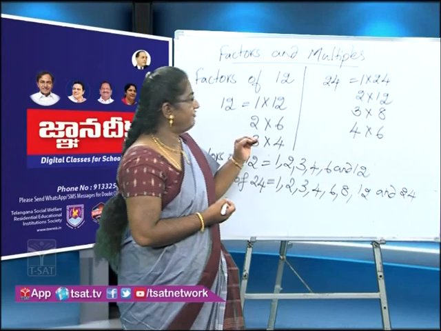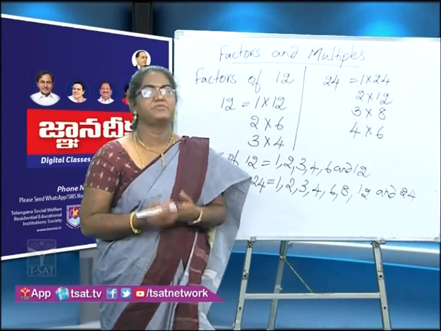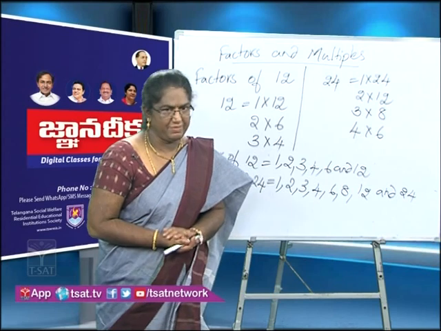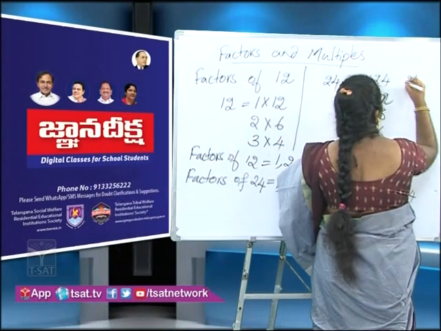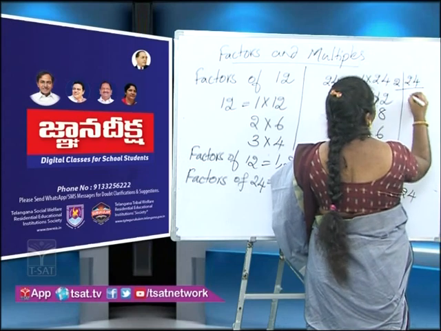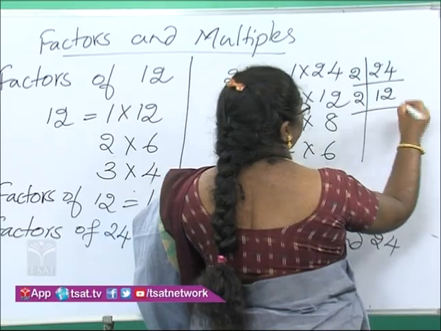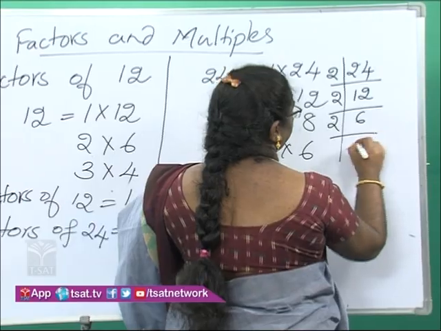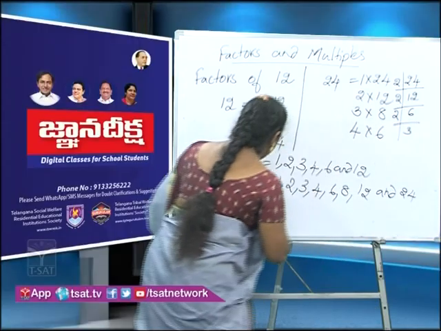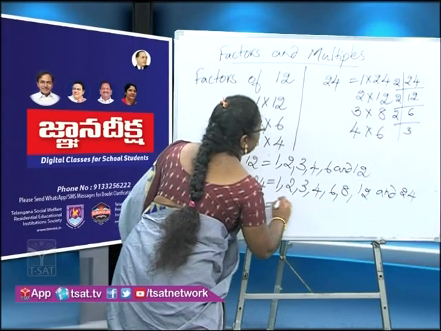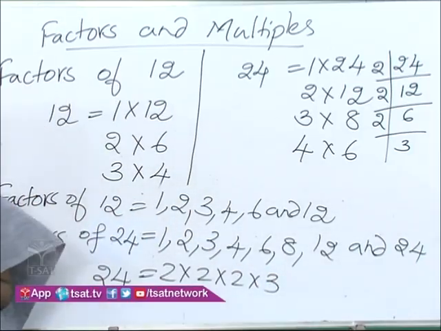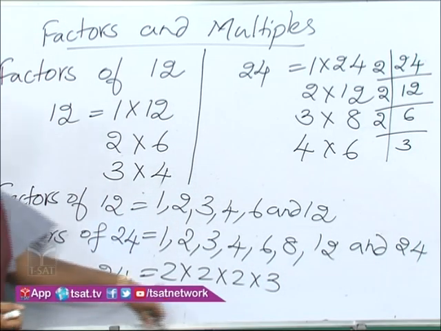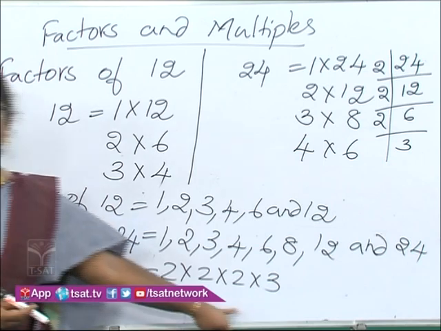Now, if we write 24 as a product of only prime numbers, 24 is written as 2 into 2 into 2 into 3. If you observe, all the factors here are prime numbers.